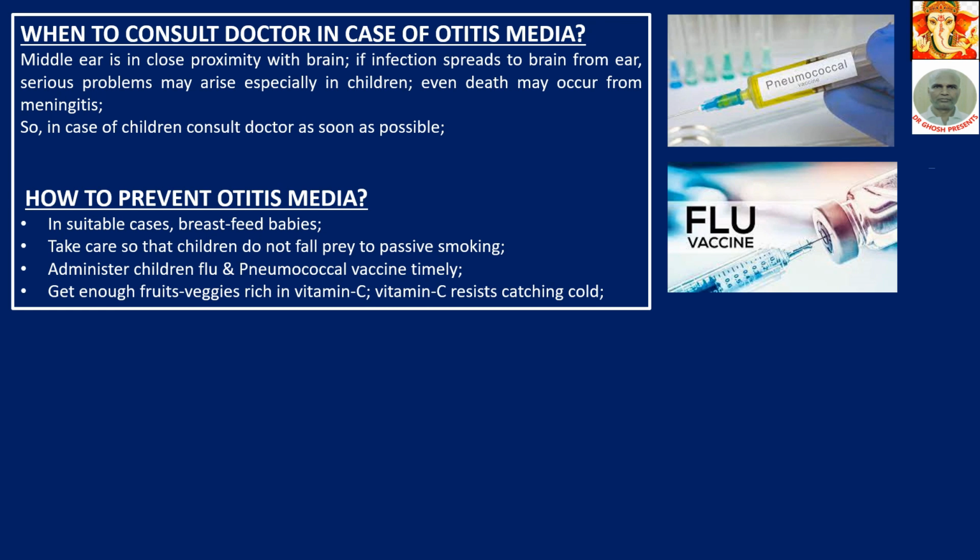So catching cold is one of the most important causes of otitis media. So vitamin C is a very good preventive food. On the right hand side, two important vaccines are shown in the picture: pneumococcal and flu vaccines. These are very effective for otitis media.